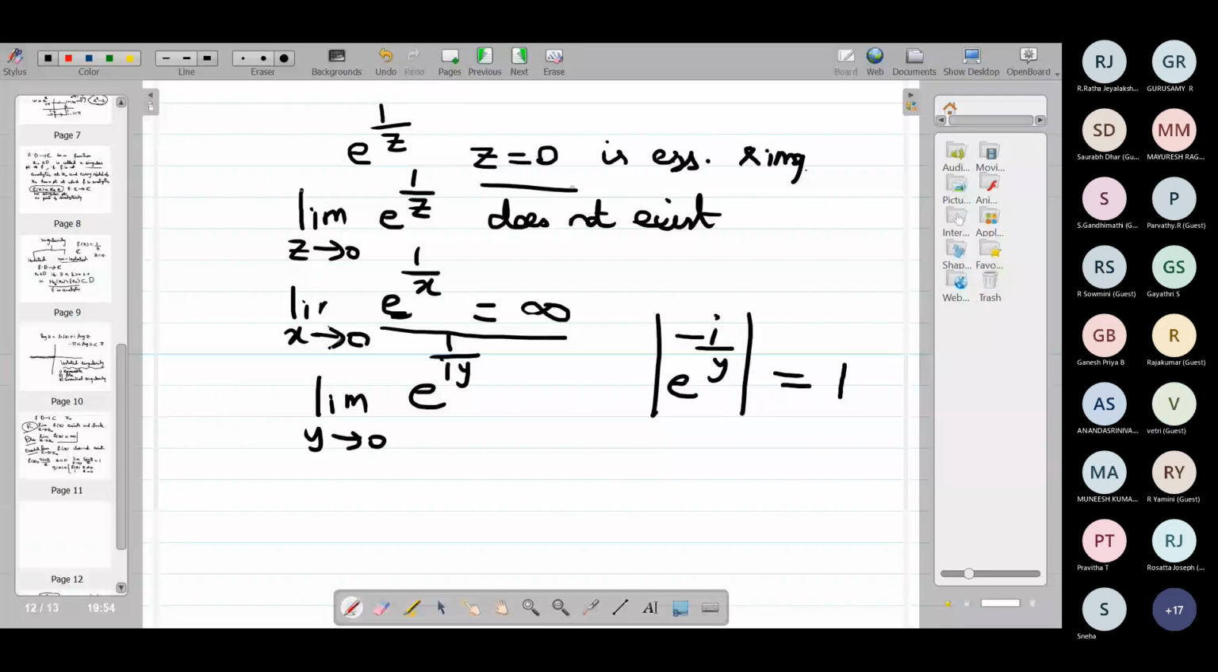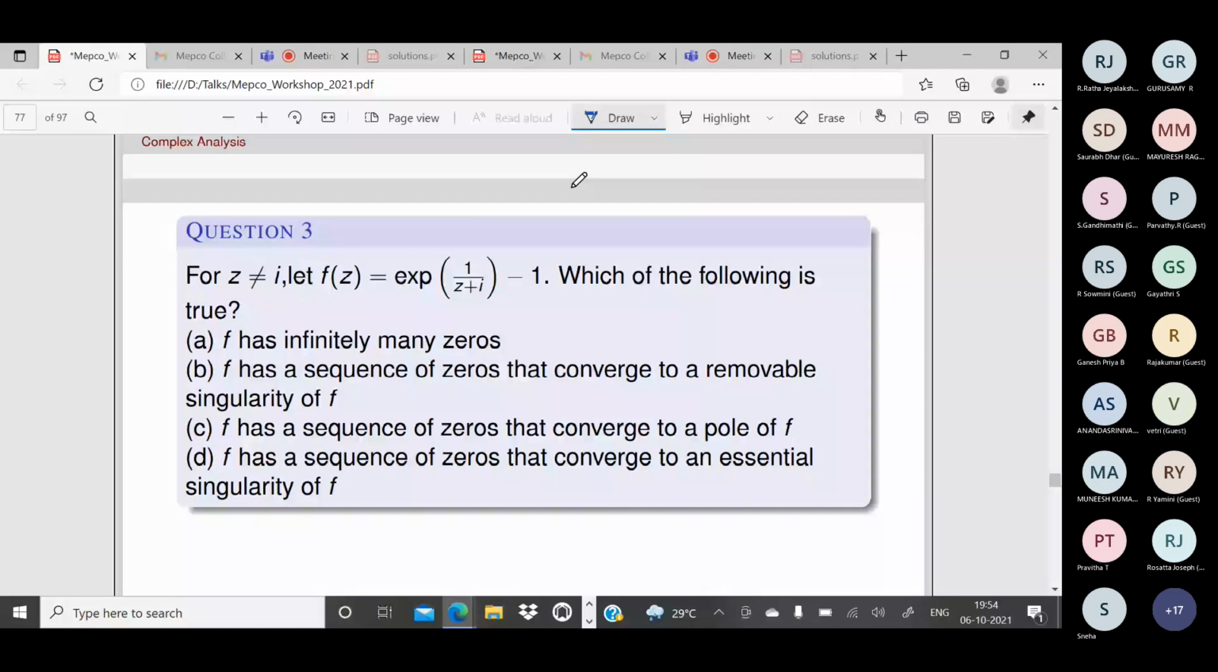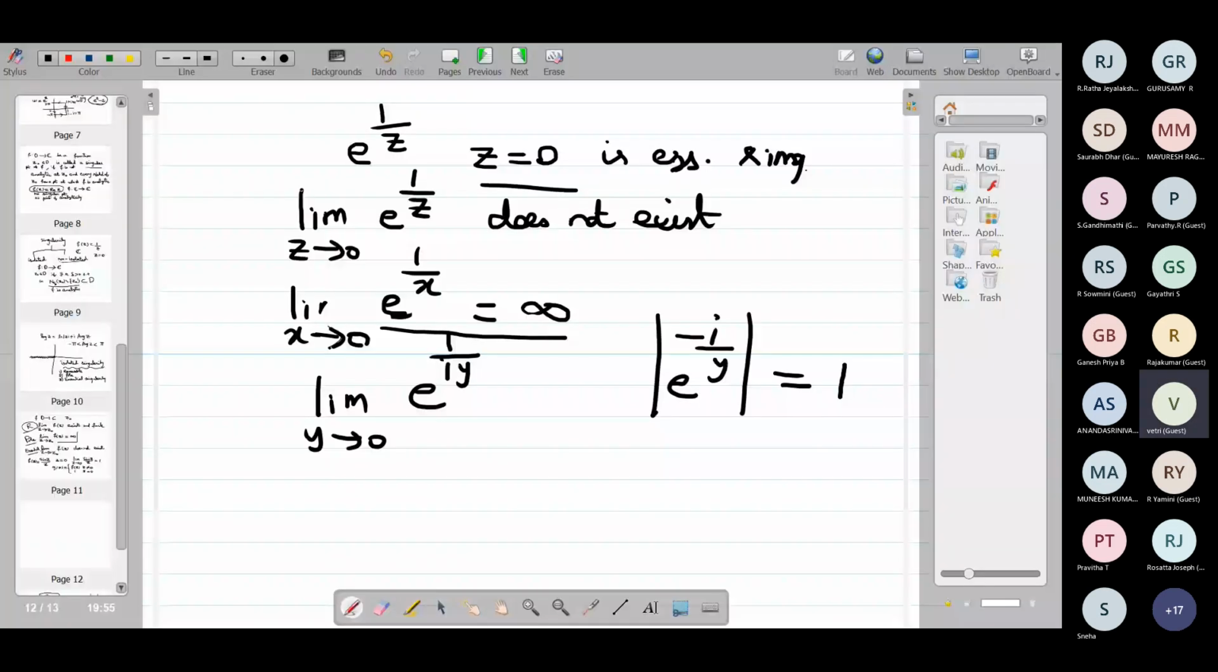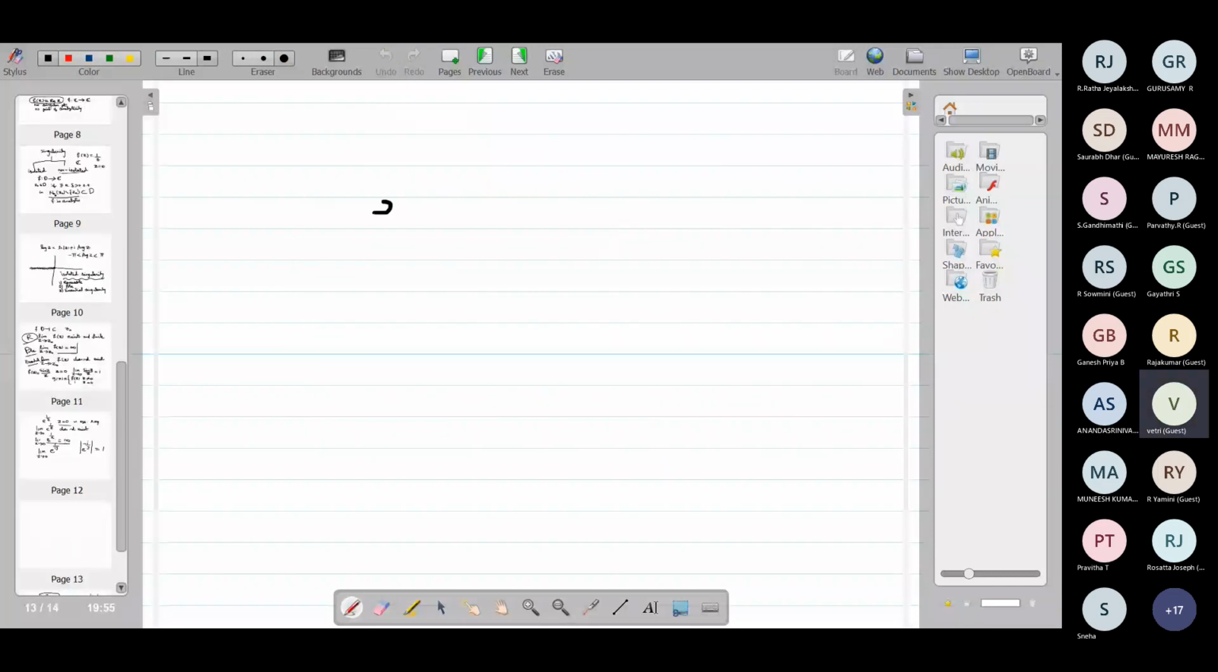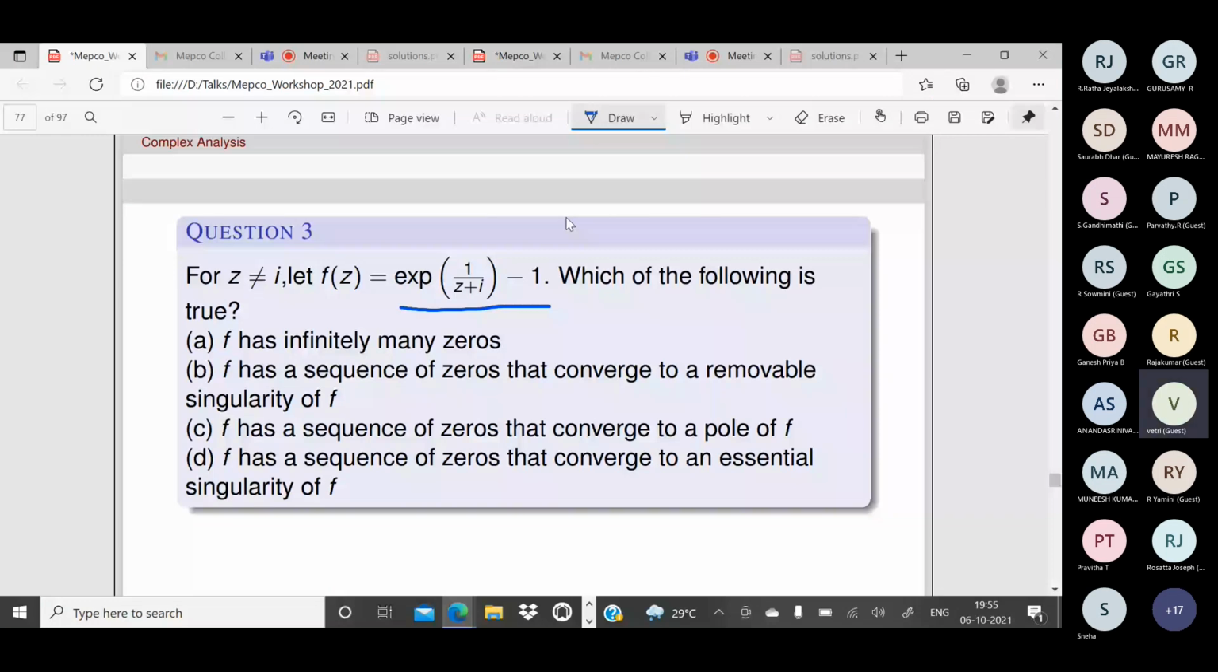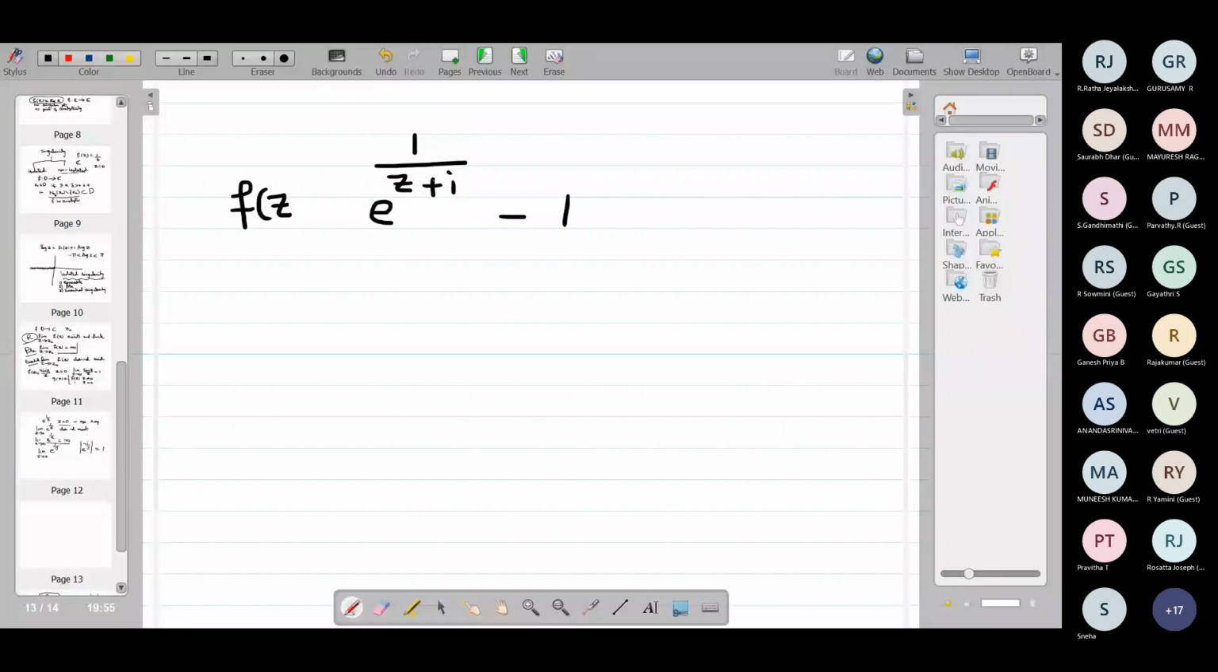Okay, now let us come to this problem. We have discussed e power z, so that will give us a clue how to solve this problem. For z not equal to minus i, f of z is equal to e power 1 by z plus i, minus 1. So that is my function f of z. f has infinitely many zeros. Is it correct or wrong?